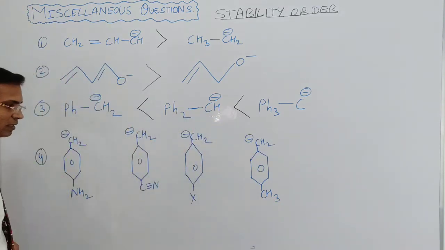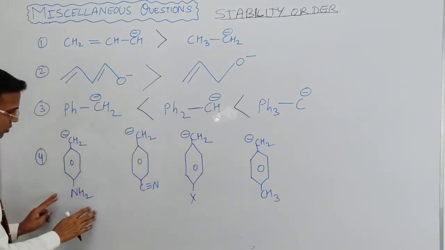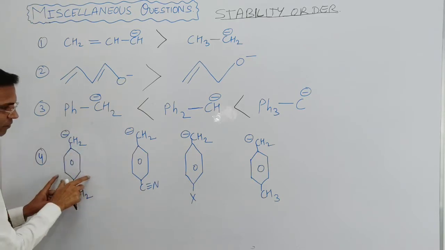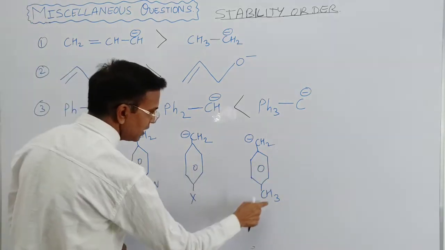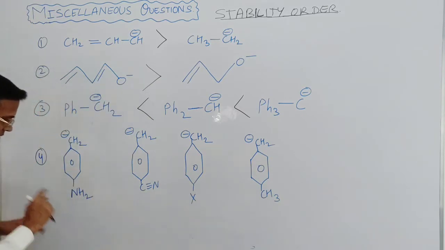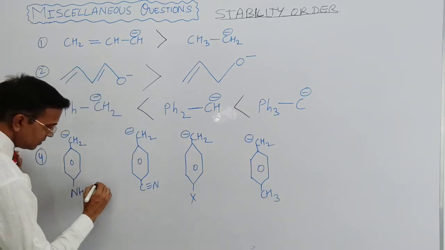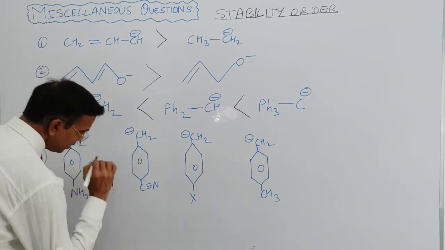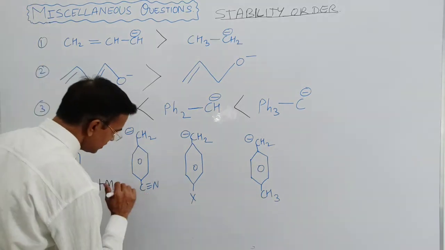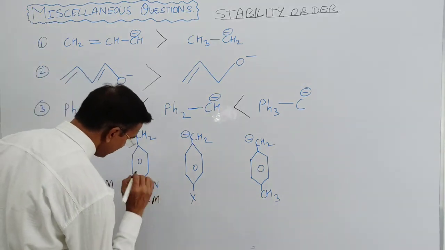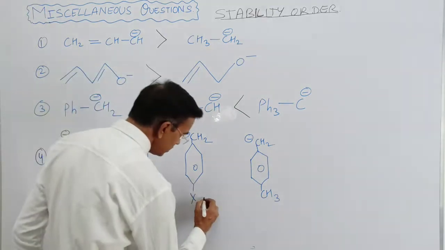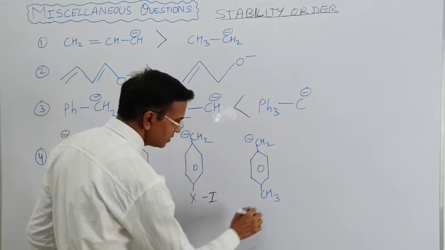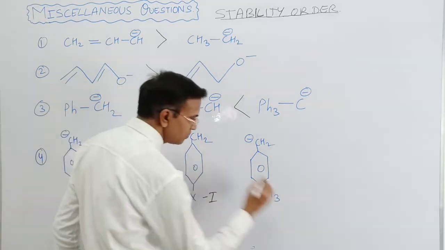Now come to the next question. In this question, the carbanion is the same with the phenyl group, but here the groups are changed. This NH2 group shows plus M effect, and this CN group shows minus M effect. Halogen shows minus I effect. CH3 is an alkyl group, it shows plus I effect.